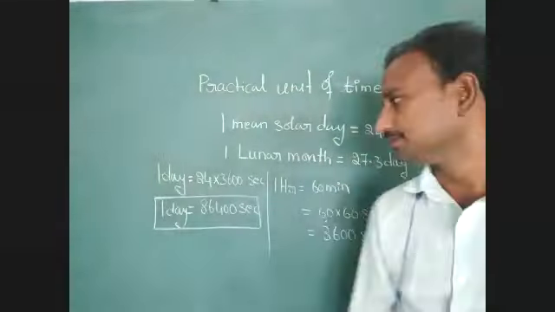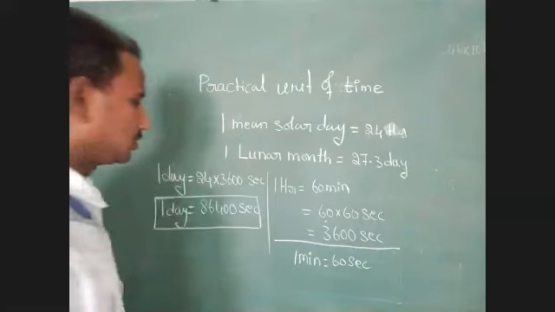Note down. One minute equal to 60 seconds.